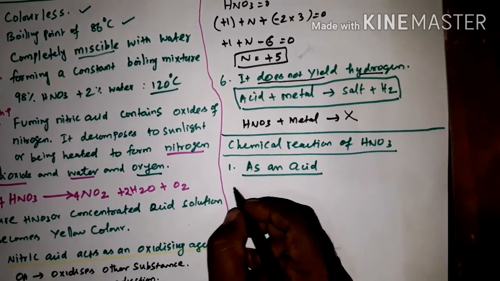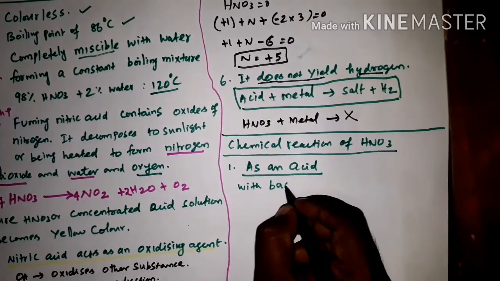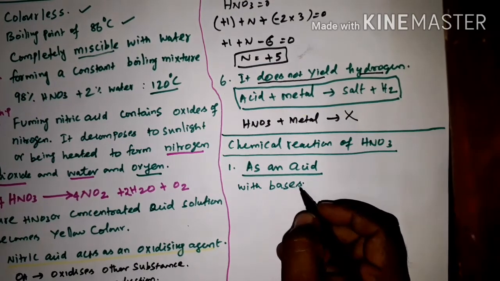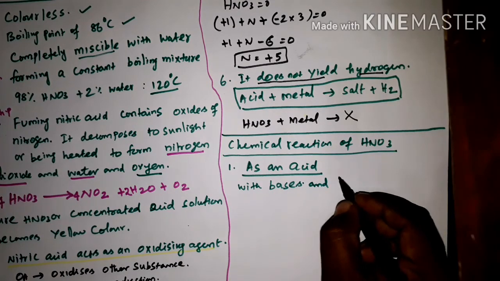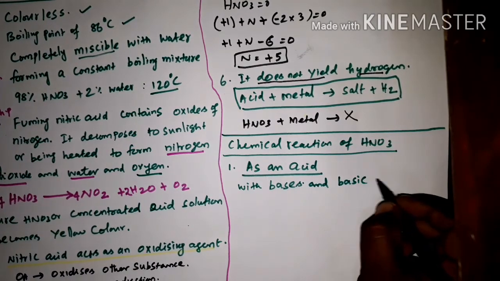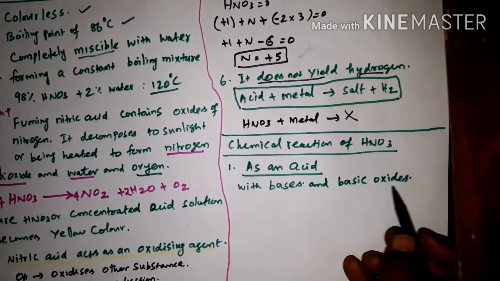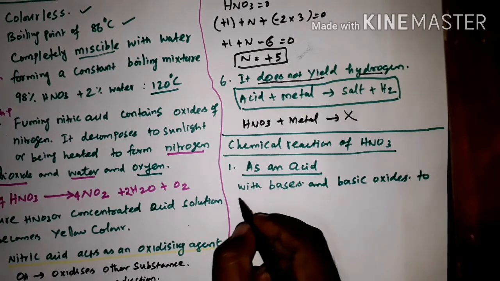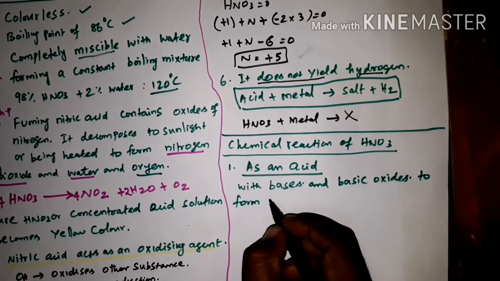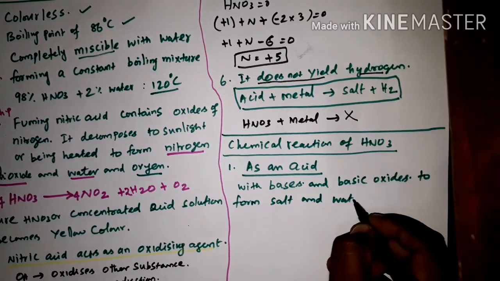So reaction with bases and basic oxides to form salt and water.